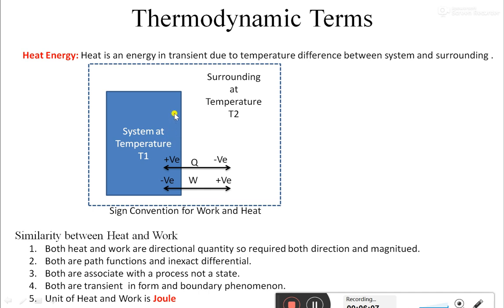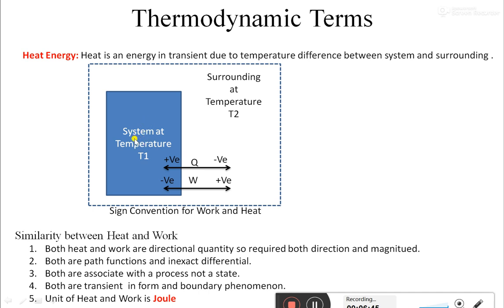So heat energy starts flowing from the surrounding to the system, as the surrounding is at 10.8 and the system is at 10. The surrounding has the higher temperature. But as soon as the temperature T1 also reaches 10.8, the heat energy flowing between them will stop.